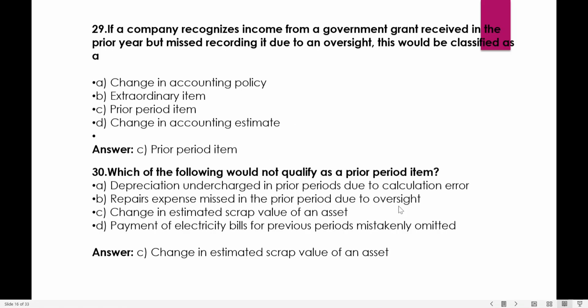If the company recognized income from a government grant received in the prior year but missed it due to oversight, it would be classified simply as a prior period item, because we received a government grant but we did not bring it in. Okay, it has been omitted and mistakenly not taken to the profit and loss, so it will be a prior period item only. Which of the following would not qualify as a prior period item.